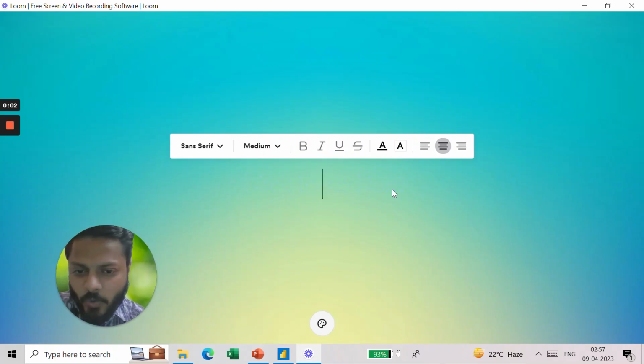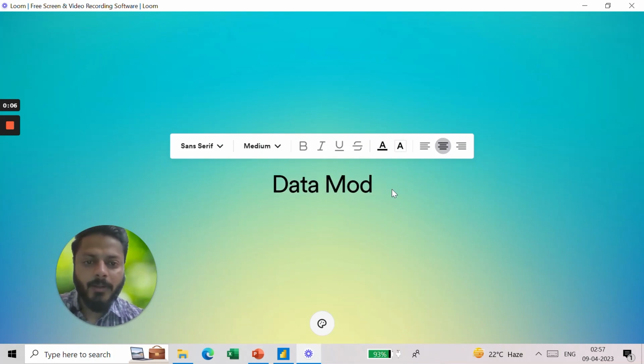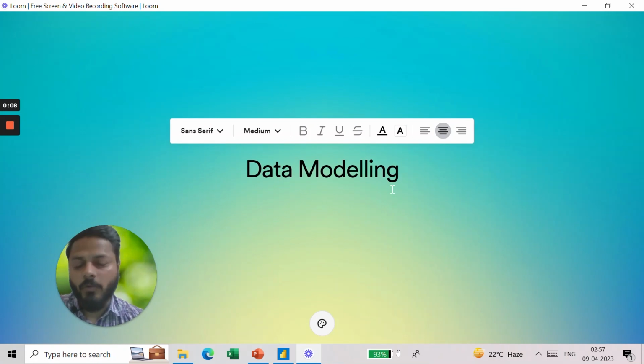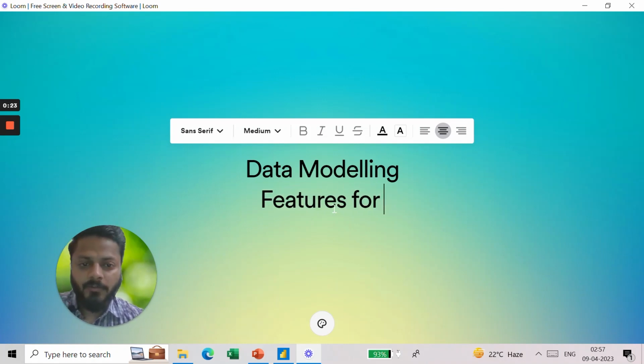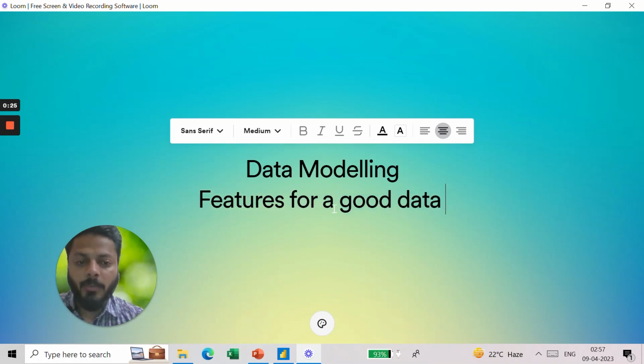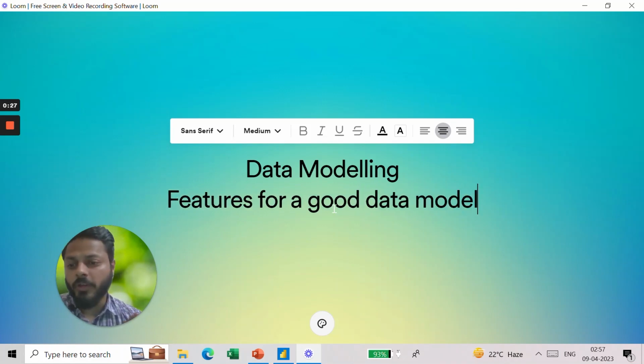Alright, so in this video I explained to you what is data modeling, right? It is very important. If you're working on Power BI projects, you need to understand what is data modeling and the basic concepts, right? So I have explained that. Then what are the features for a good data model, right? If you want to create a perfect model or good data model, what are the important features to understand, right?